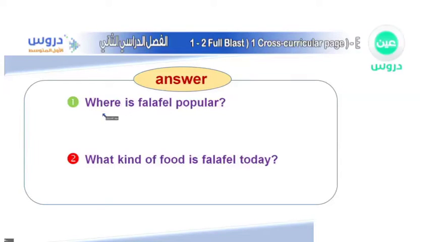Okay, so the first question is, where is falafel popular? Do you know the meaning of popular? It means many people actually know it and consume it, which means eat it. Okay, so now we're going to look, where is falafel popular?